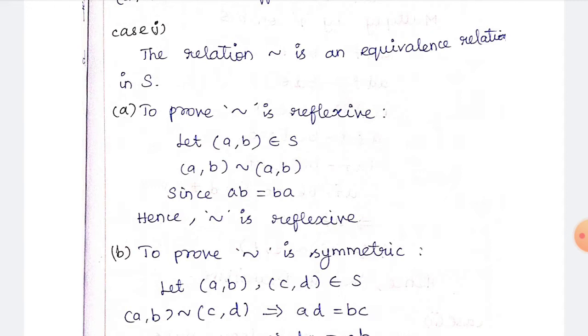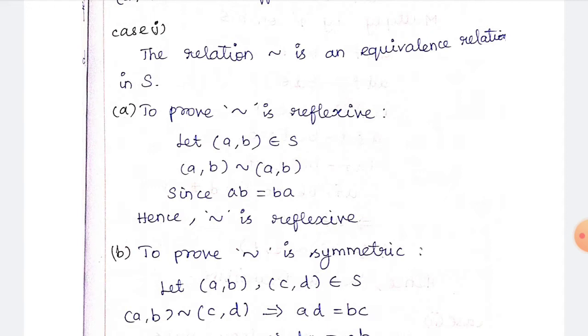So we have to take (a, b) belongs to S, then (a, b) is equivalent to (a, b), that is what we have to show. Now (a, b) is equivalent to (c, d) if and only if ad is equal to bc. Here (a, b) is equivalent to (a, b) means ab is equal to ba. So the relation is reflexive.